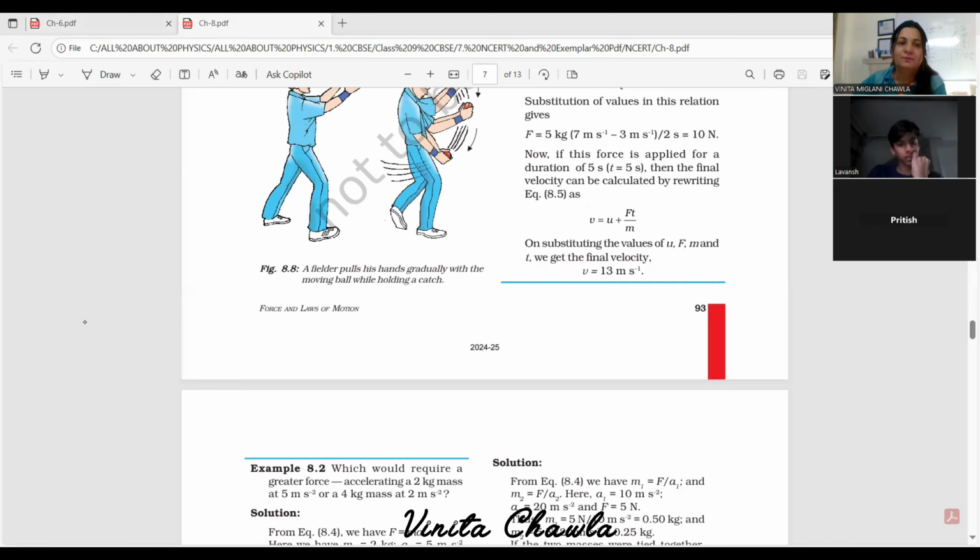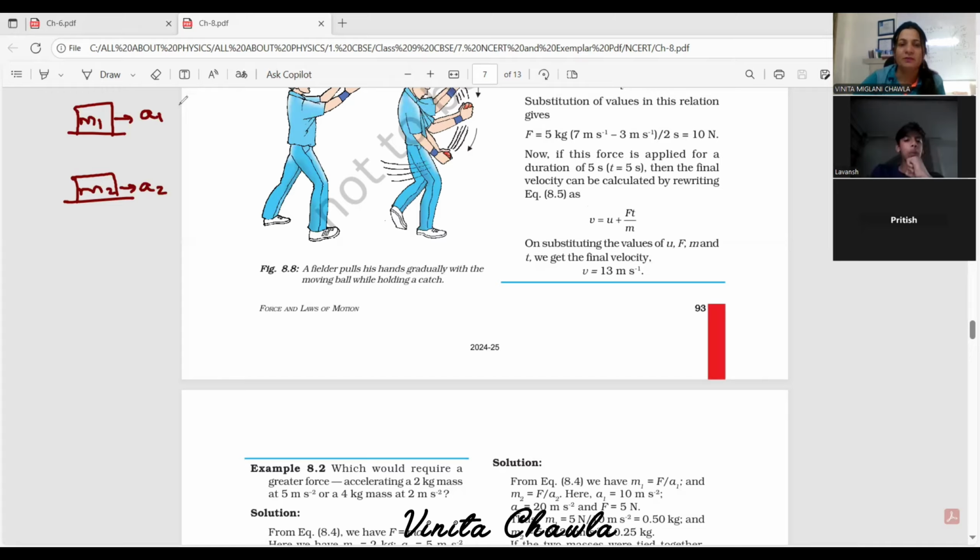Okay. Which would require a greater force: accelerating a 2 kg mass at 5 meter per second square, or a 4 kg mass at 2 meter per second square? So we have two different situations. In the first case, mass is 2 kg and acceleration is given to you. In the second case, again, a different mass and different acceleration are given, right? So we've got the values here.